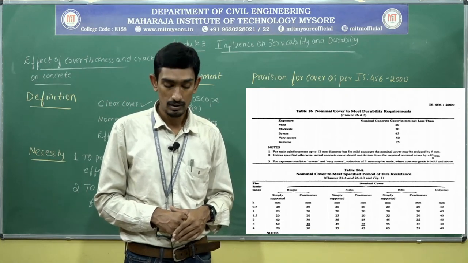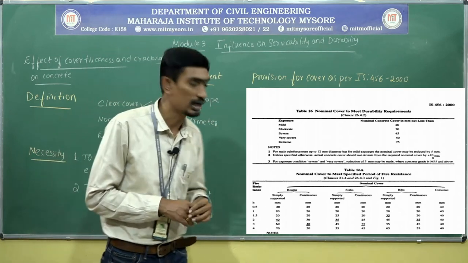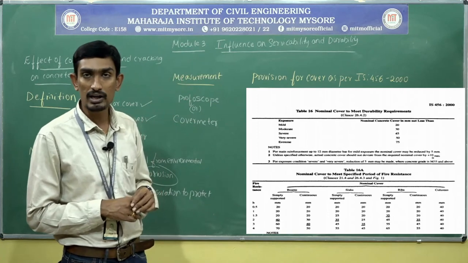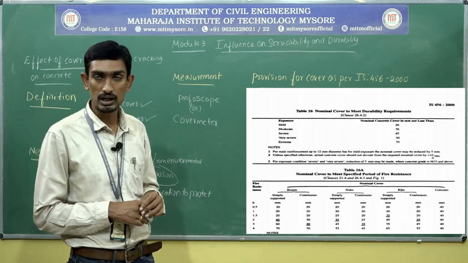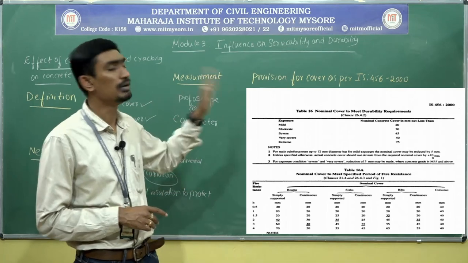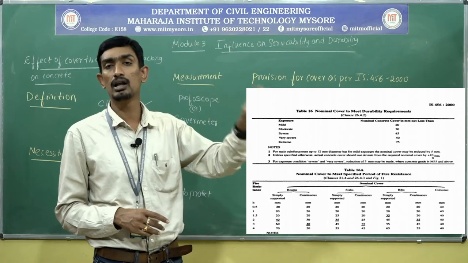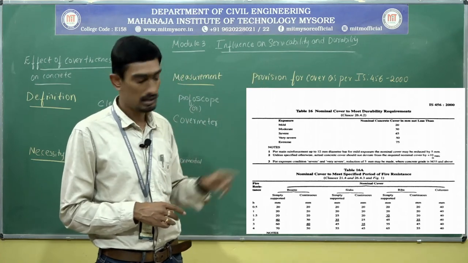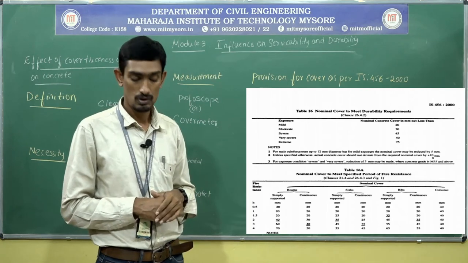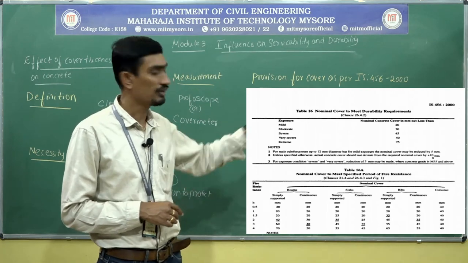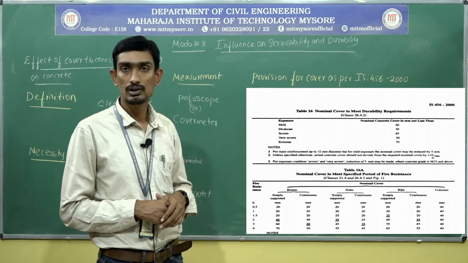You can see from the photo: for mild exposure condition, the nominal cover is 20 millimeter. That is the minimum cover you need to provide for that particular exposure condition. Like that, moderate 30 millimeter, severe 45, very severe 50.